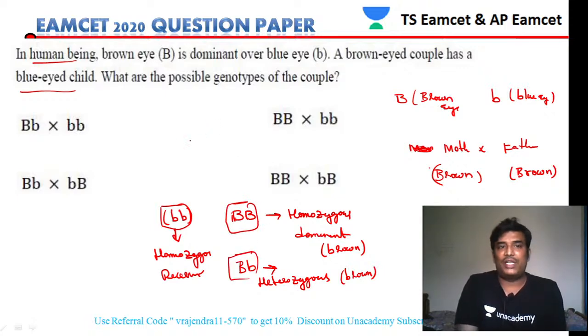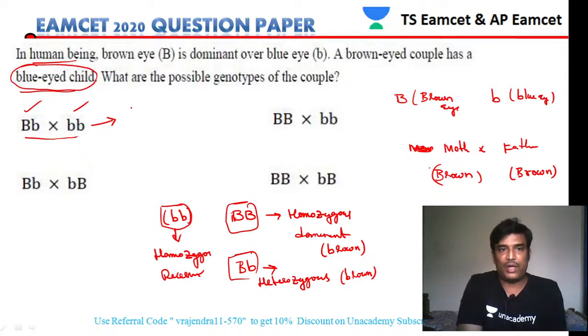Now the question was asking about the genotype of the couple. So let us see the first genotype of this couple. If you do the cross between this parent and this parent, the question says that a brown eyed couple has all children blue eyed. So let us see the Punnett square.